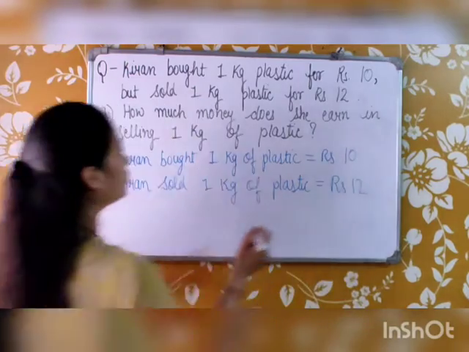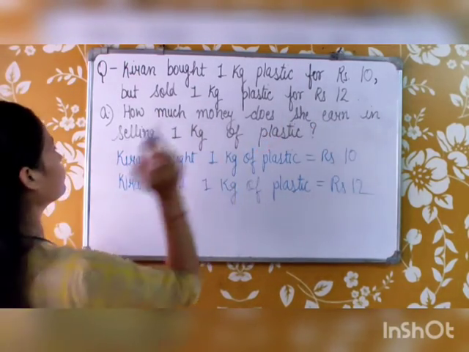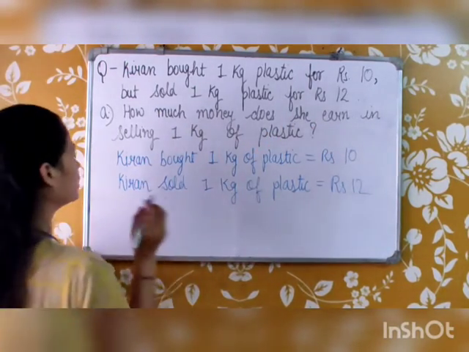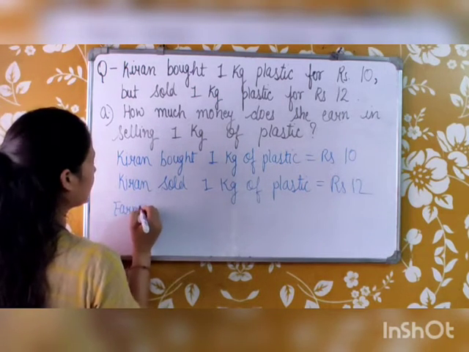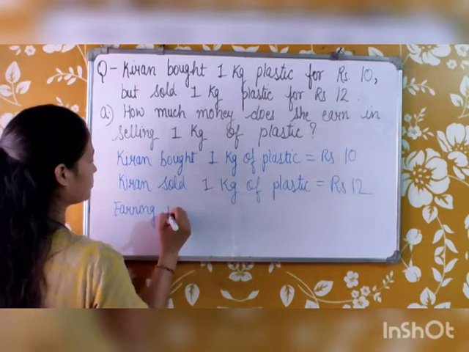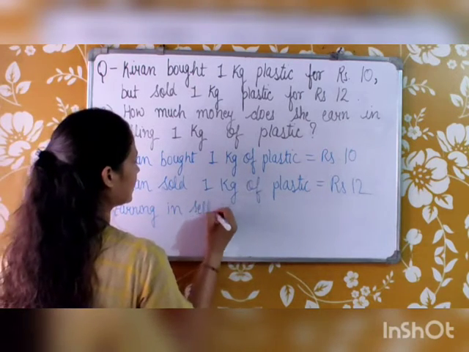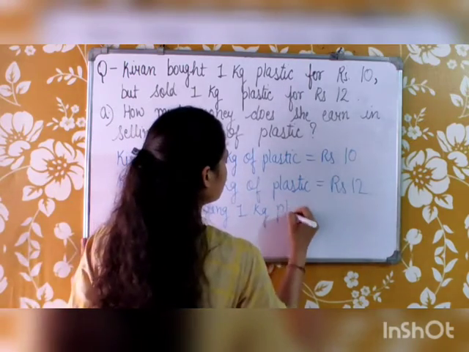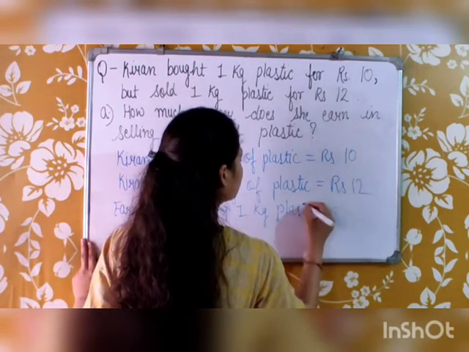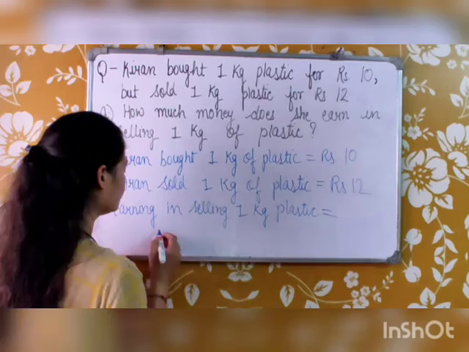What we have to find is her earning in selling 1 kg of plastic. To find the earning, what will we do?